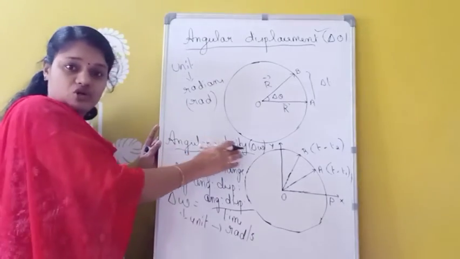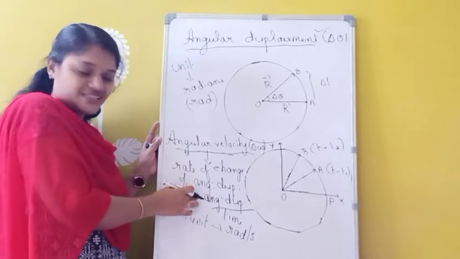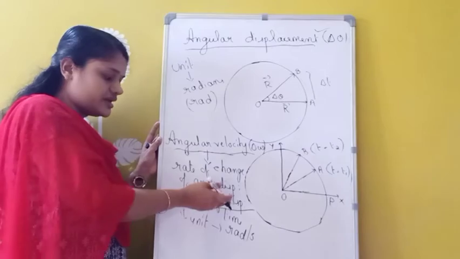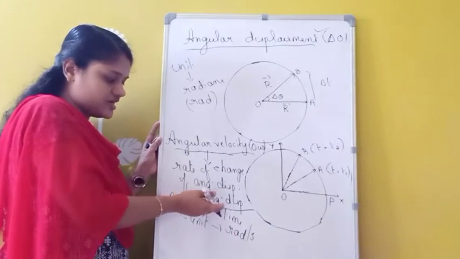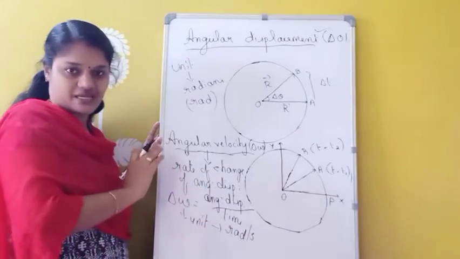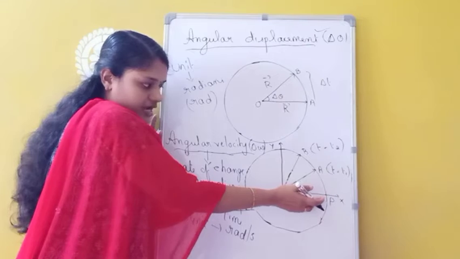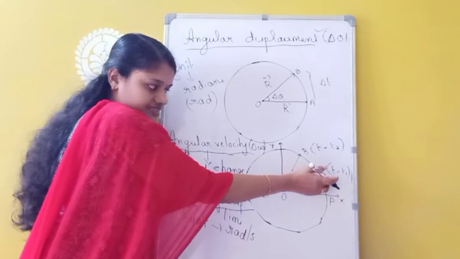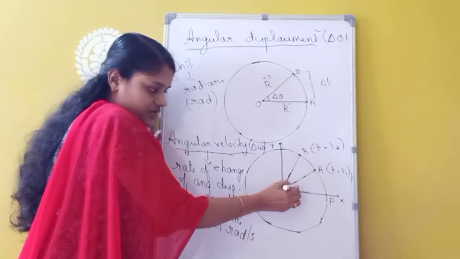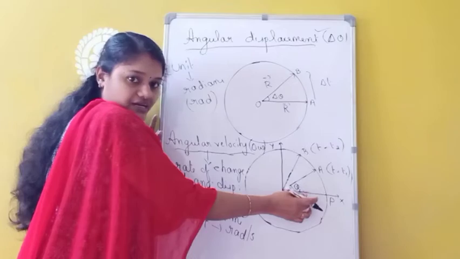So this angular velocity is defined as the rate of change of angular displacement, or we can say it is the ratio of angular displacement and time. So what is the unit here? Radians per second, because the unit of angular displacement is radians, and what is the unit of time? Second. So radians per second. So here consider the particle is initially at point P, and after a time t1 let the particle reach the position A. So this angular displacement is taken as theta 1. This theta 1 is the angular displacement of the particle when the particle reaches which point?